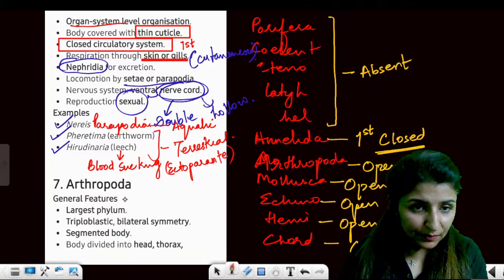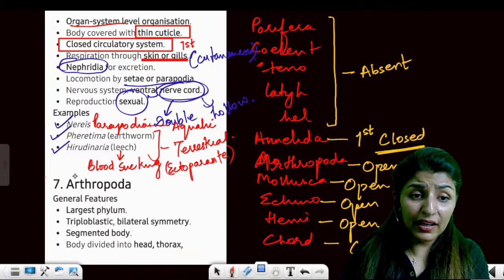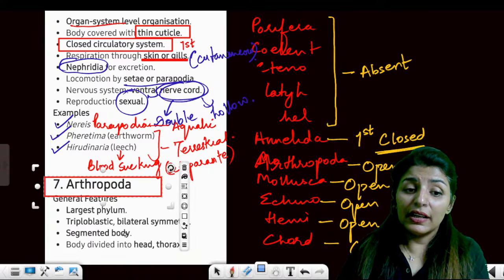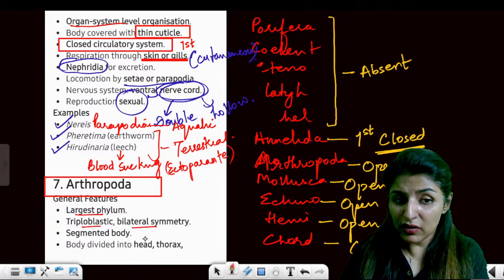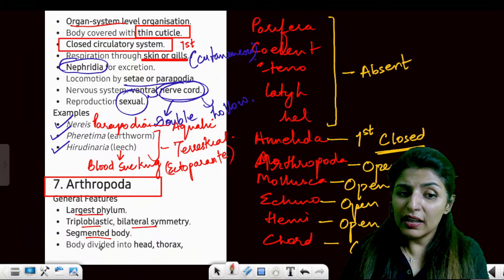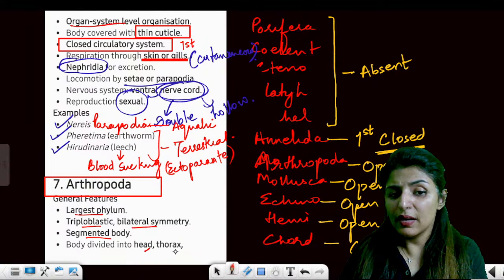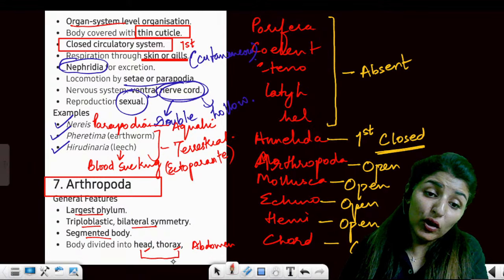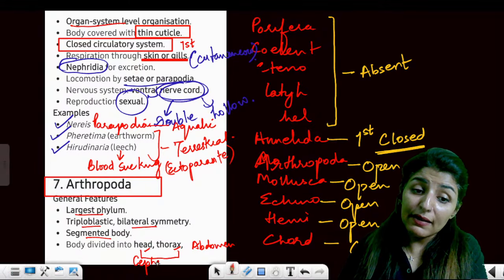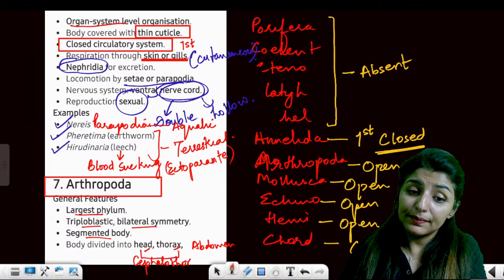Now, coming on to the next phylum, which is Arthropoda. It is the largest phylum, triploblastic, with bilateral symmetry and a segmented body, and the body has 3 segments: head, thorax, and abdomen. But sometimes the head and thorax can be combined to form a cephalothorax as well.